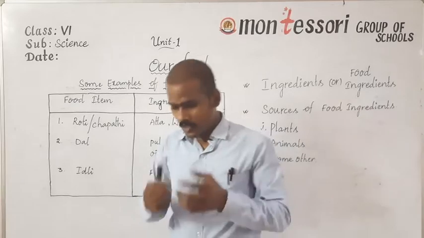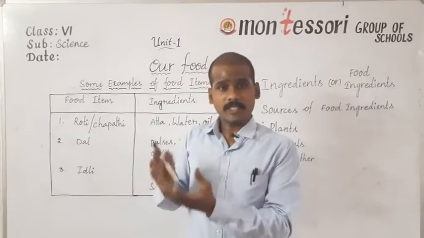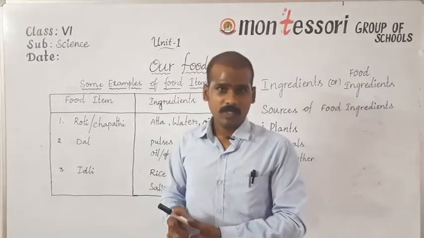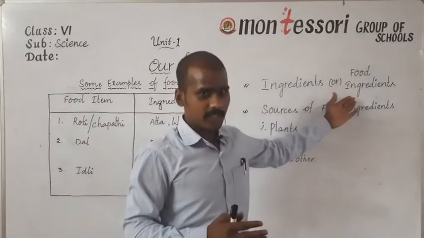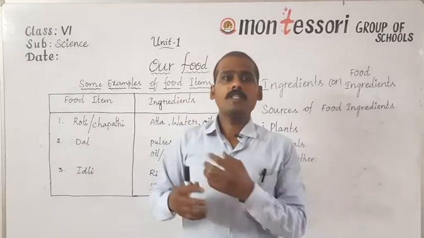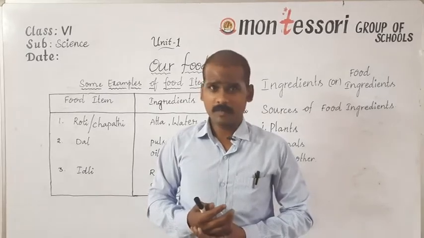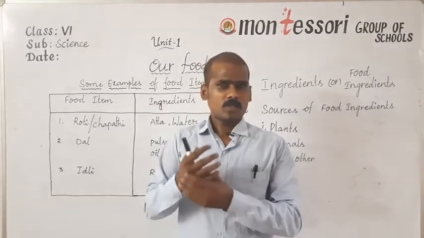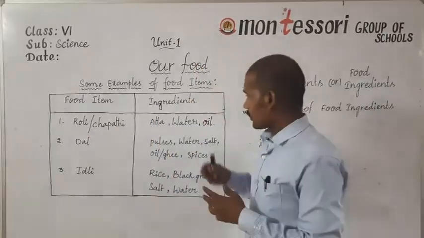Understand? So now let's see where these food ingredients are coming from. Here the ingredients can also be called food ingredients. Now, where are these food ingredients obtained from? Are they obtained from a market? No. They are actually obtained from different other places. So let's see what other places they are.